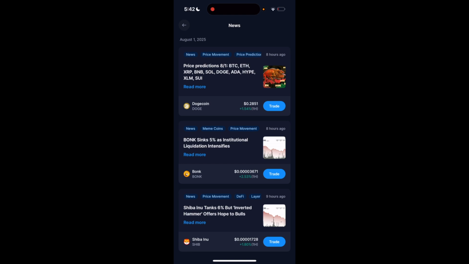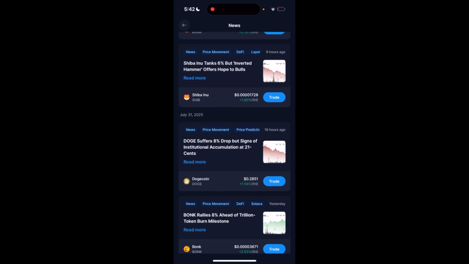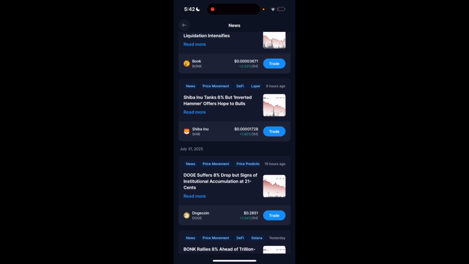So for example, this first article, Dogecoin. Second one, Bonk. Next one, Shiba Inu. Dogecoin. Whatever the case may be, you can go ahead, select on an article. So I'll just go ahead this one right here.